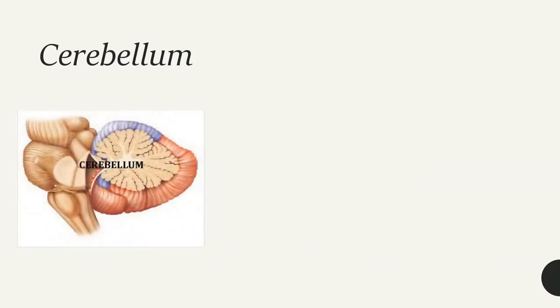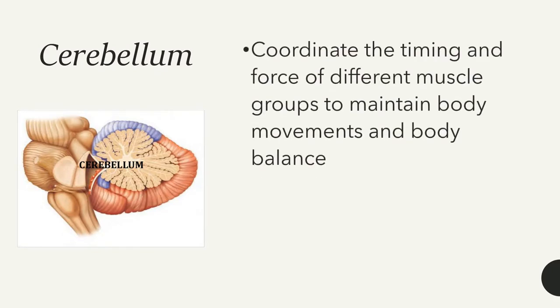Now let's see what the functions of the cerebellum are. The cerebellum is located below the cerebrum and it is not as large as the cerebrum. Here you are given a diagram of the cerebellum. Now, the cerebellum is involved in maintaining coordination and balance of our body.